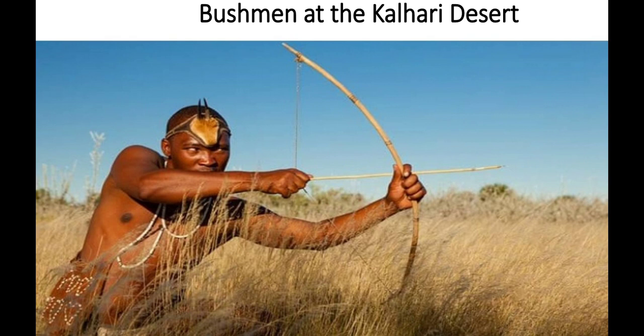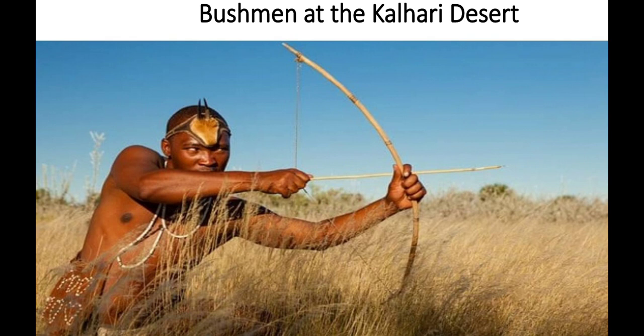This is a tribe living in this desert region, and their only work is gathering food and hunting. They don't know about cultivation, and also they don't know about domesticating cattle. So the Bushmen are living in the Kalahari desert.